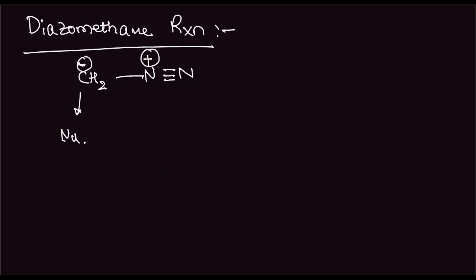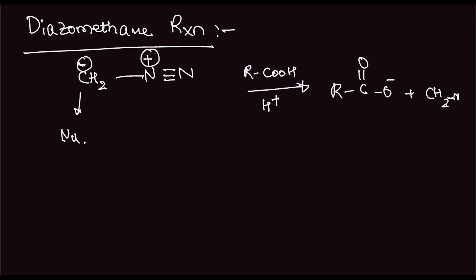Now, say we are reacting it with active hydrogen. So we have RCOOH, plus active hydrogen. Active hydrogen from this RCOOH will basically form R, C double bond O, O minus plus CH3 N2 plus, and this N2 plus will move out and finally we'll get an ester, which looks like this: R C double bond O, O CH3. So this is the reaction with active hydrogen.